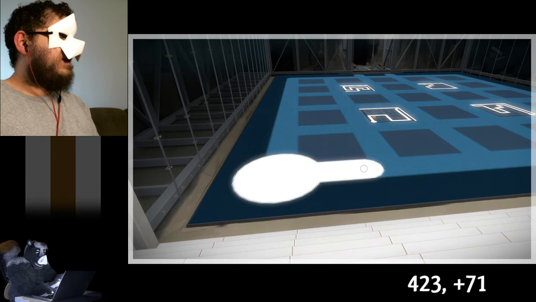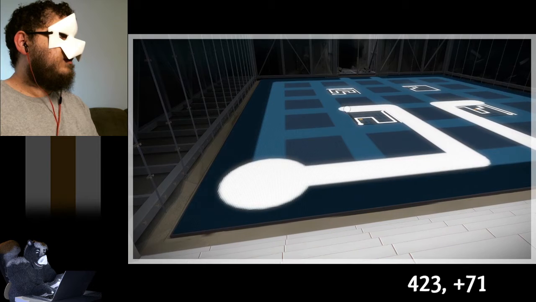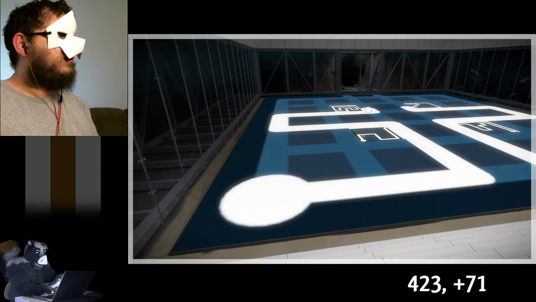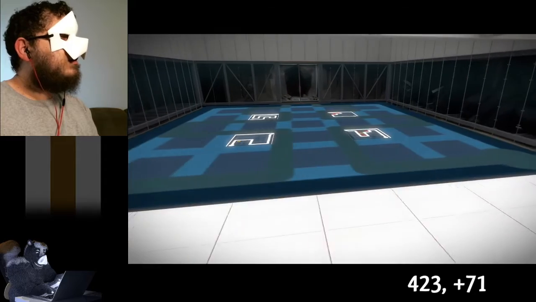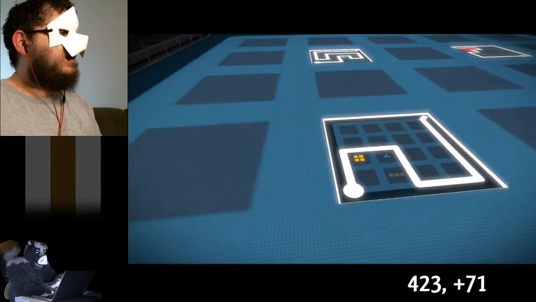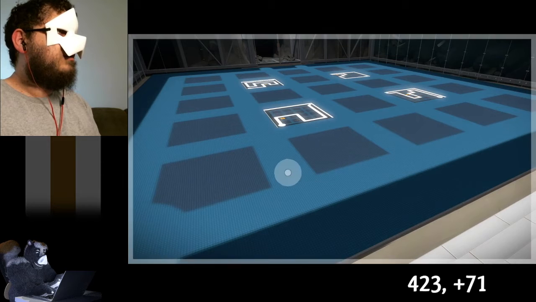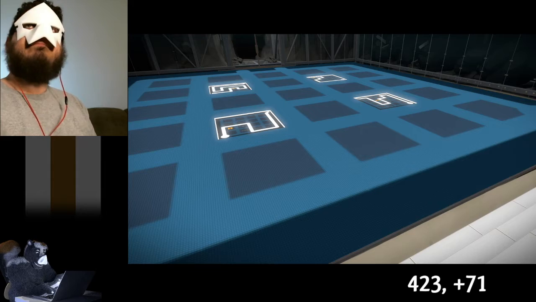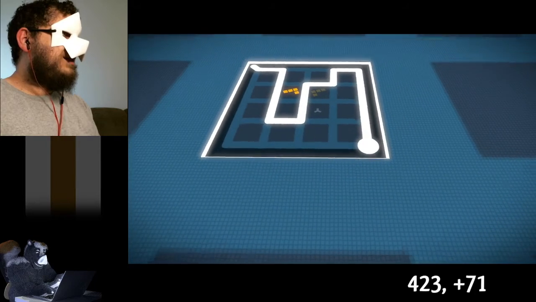So if we start from this side and we want to do this, when we get to the other side, oh. Well, that solved that one, though. Somehow. I do not get it.